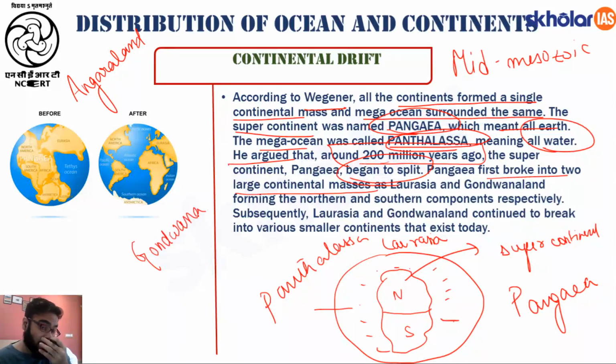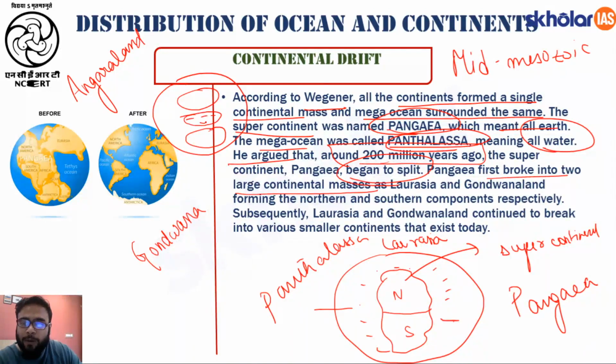So during the Carboniferous times, there was a huge supercontinent called Pangaea, and during the mid-Mesozoic era, it broke down into Angara and Gondwana land. Here we have the Angara land, here we have the Gondwana land, and in between there was the presence of a sea, which he called the Tethys Sea. So this was the basis of the continental drift theory.